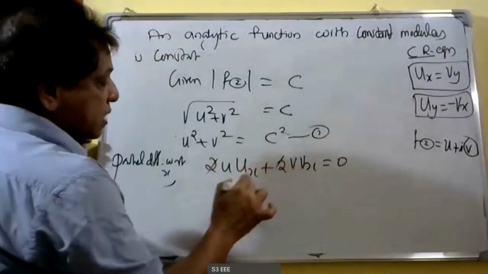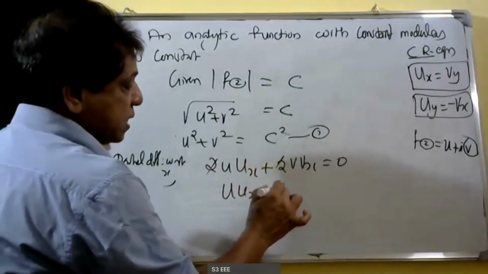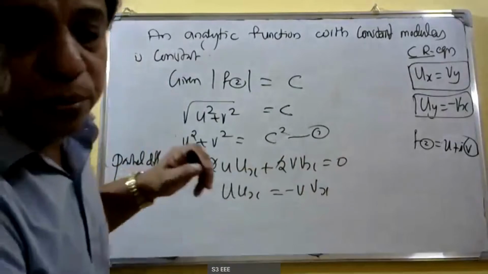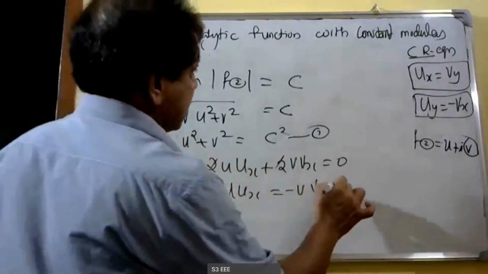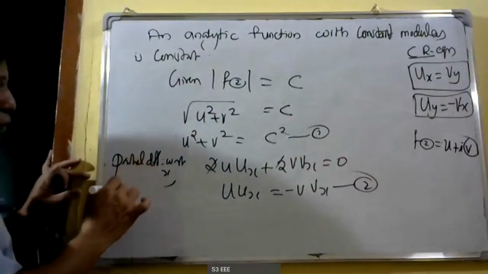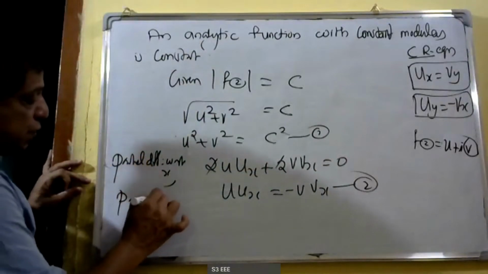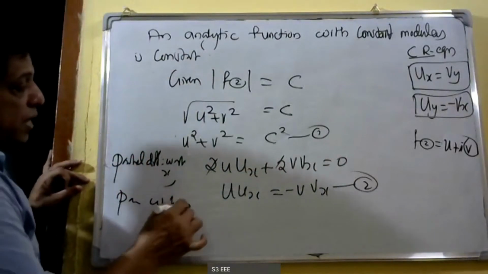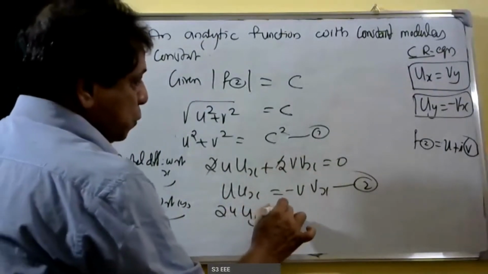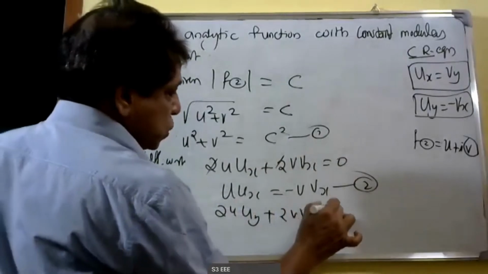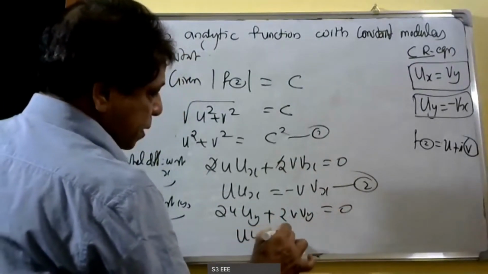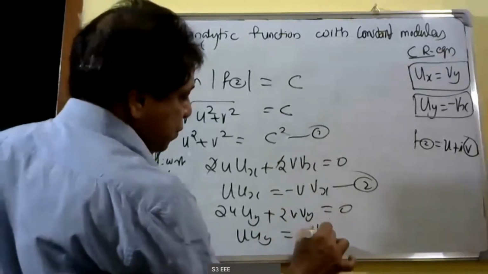The 2 cancel. Therefore, u ux is equal to minus v vx. This is equation 2. Then partially differentiating with respect to y, we get 2u into uy plus 2v into vy is equal to 0. Therefore, u uy is equal to minus v vy.